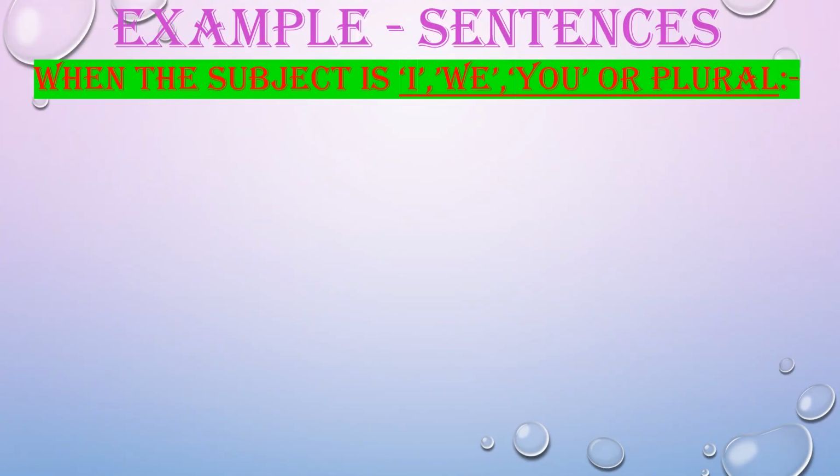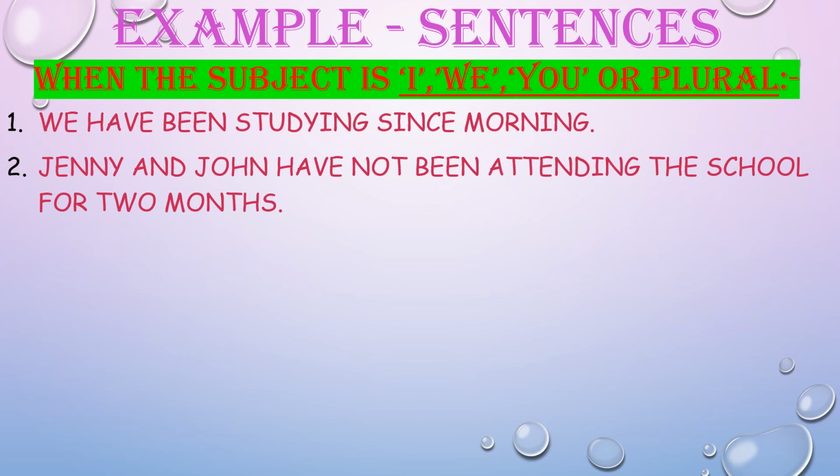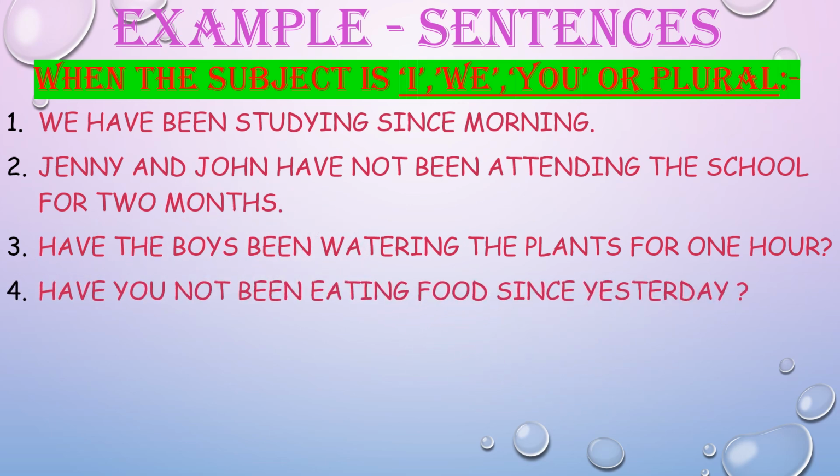Let's see some more examples of this tense when the subject is I, we, you, or any plural subject. Positive sentence. We have been studying since morning. Negative sentence. Jenny and John have not been attending the school for 2 months. Interrogative positive sentence. Have the boys been watering the plants for 1 hour? Interrogative negative sentence. Have you not been eating food since yesterday?